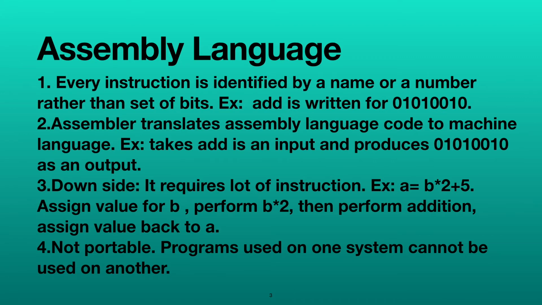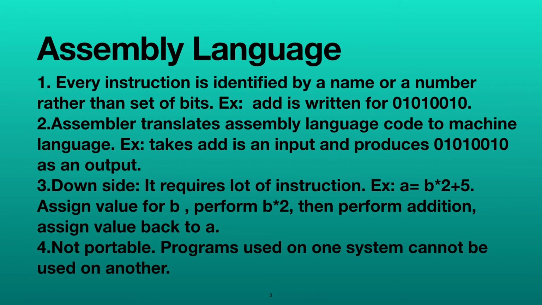Though it became a little easier for programmers, the assembly language has some drawbacks. Assembly language requires a lot of instructions to be written. For example, I want to perform a = b * 2 + 5. Here, assembly language first assigns a value to b.